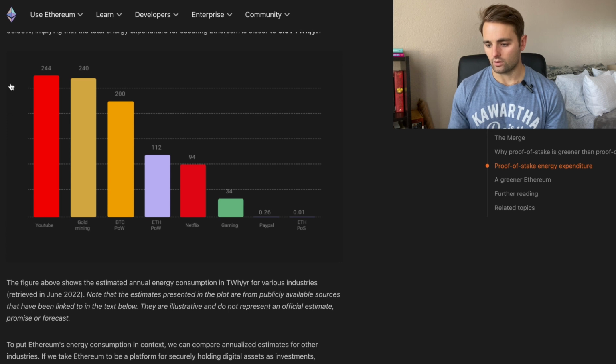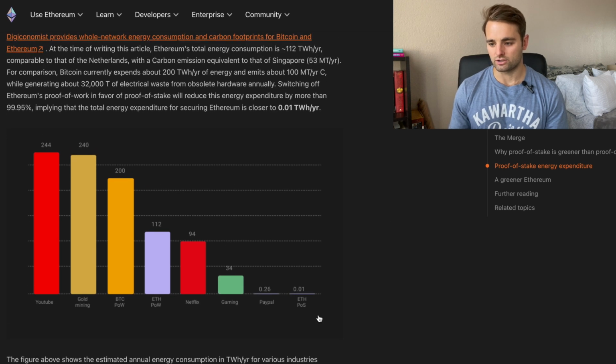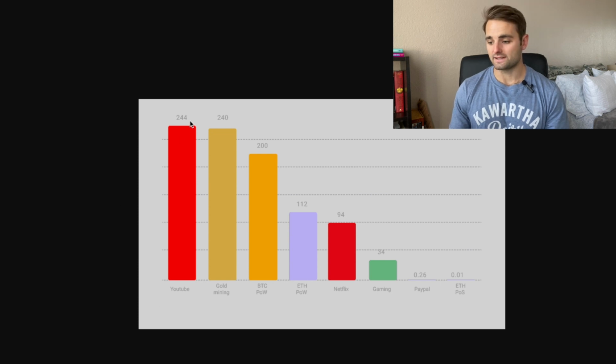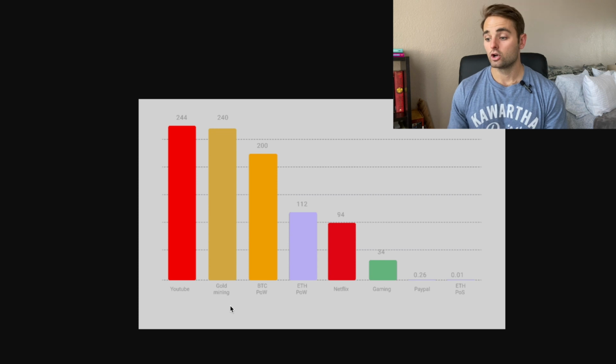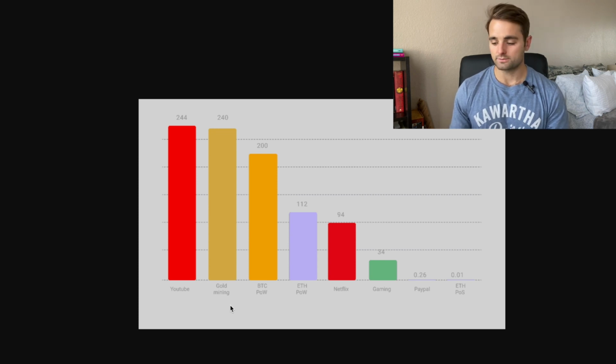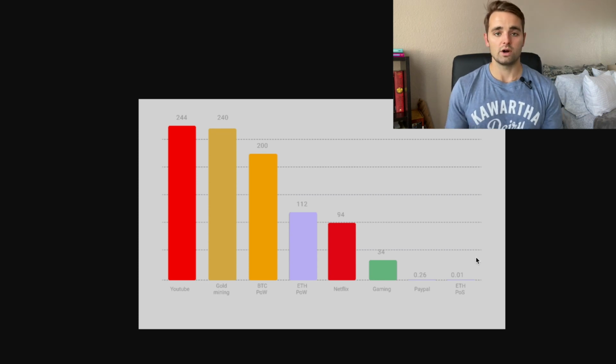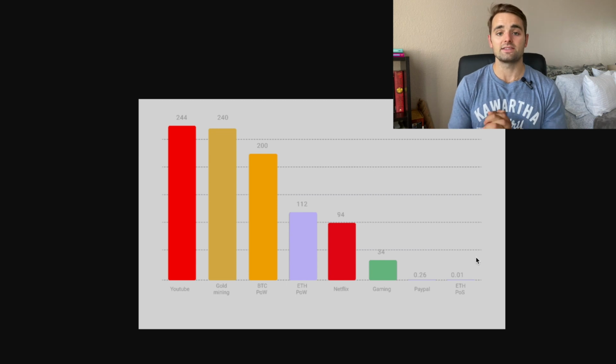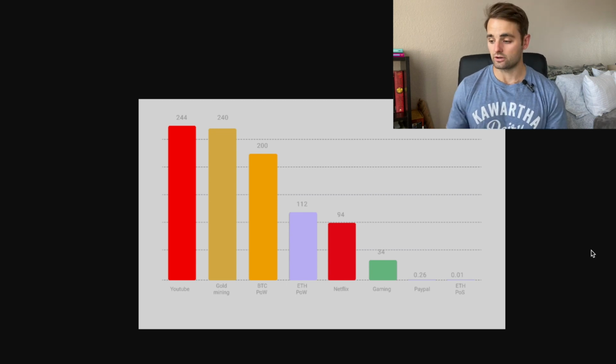And there's a really helpful graph here to kind of show you what the energy expenditure of current proof of work models are. Ironically, YouTube is at 244 terawatts per year currently. Gold mining is at 240 terawatts per year. Bitcoin proof of work is at 200. ETH proof of work is at 112. Netflix at 94. And as you can see here, an Ethereum proof of stake system, 0.01 terawatts per year. So that's a 1,000-fold reduction in energy consumption.